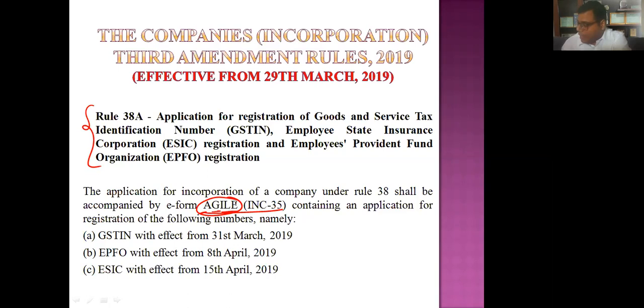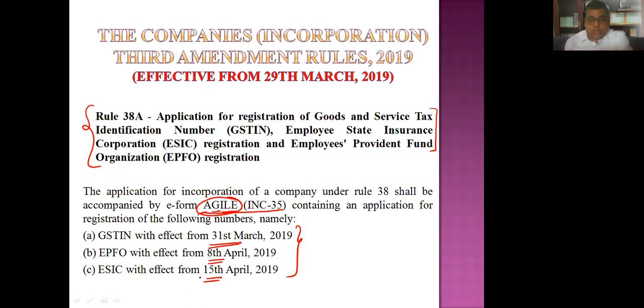So they have taken the alphabets of AGILE from this only. Got it? So it was introduced in 2019, and they mentioned different dates as well: it was introduced from 31st of March 2019, then PF came into force on 8th of April, and Employee State Insurance came with effect from 15th of April.